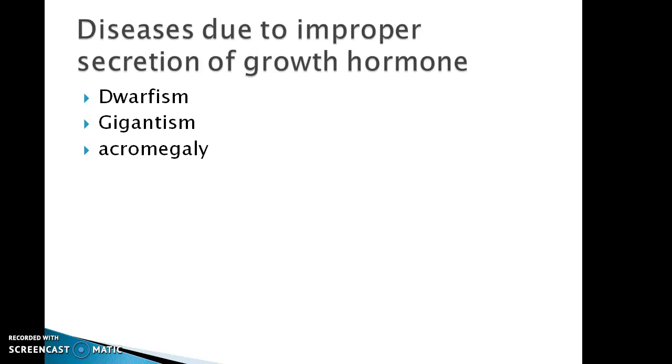And the third disease, that is the acromegaly, which is also caused by the excess secretion of growth hormone, but during the adolescence. If growth hormone is secreted in excess during adolescence, that leads to a disease which is known as acromegaly, that is characterized by protruding lower jaw and elongation of the bones of forelimb and hind limb.